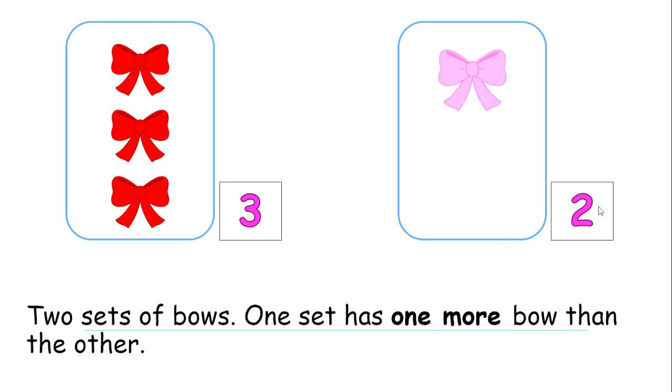So 1, 2. Which set has more? This one has more. It has 3 in it. Which set has less? This has 2 in it. It has less. So the set of 3 has 1 more bow than the set of 2. And I can also say that this has 1 less than.